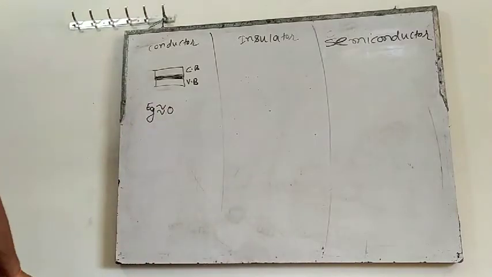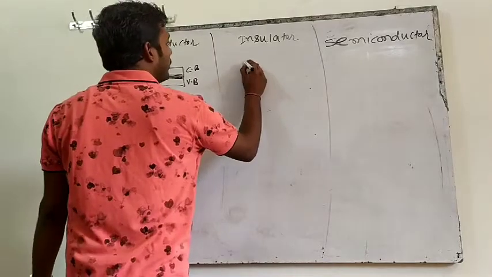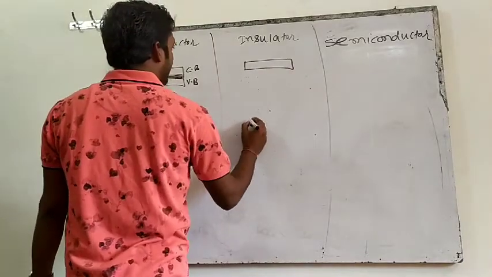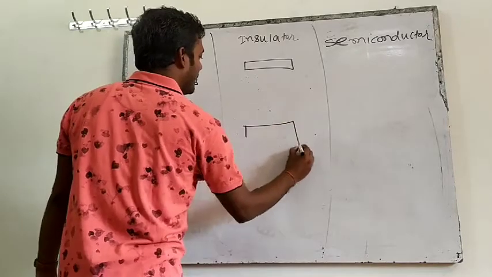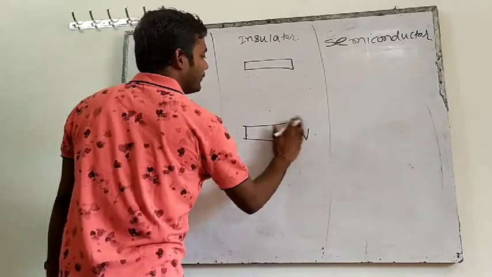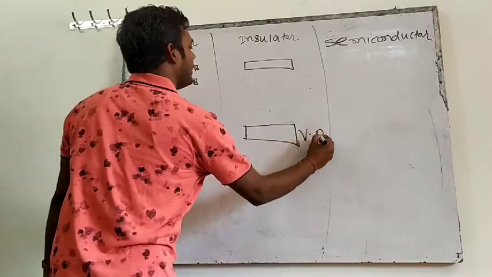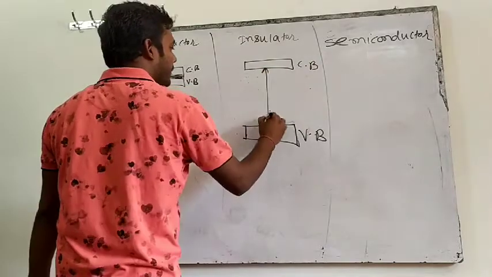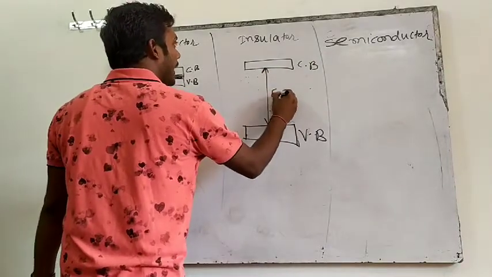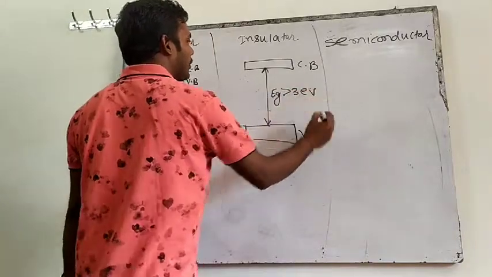But in an insulator, this is the valence band and this is the conduction band, and the difference between the valence band and conduction band is known as Eg. For an insulator, this forbidden energy gap is greater than 3 electron volt.